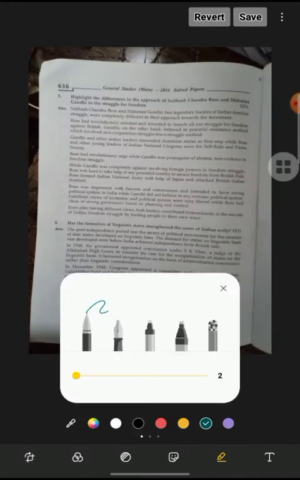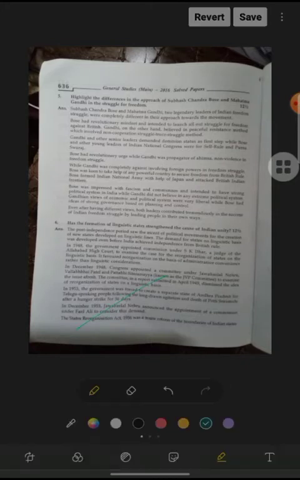Okay, now question number 5 is about highlighting the differences in approach of Subhash Chandra Bose and Mahatma Gandhi in the struggle for freedom. So we should bifurcate this question into two parts, and then we will give what the Gandhian ideology was and what the Subhash Chandra Bose ideology was. First we will give the introduction, then the body, then the conclusion, and after that we will give why they were very much different from each other.